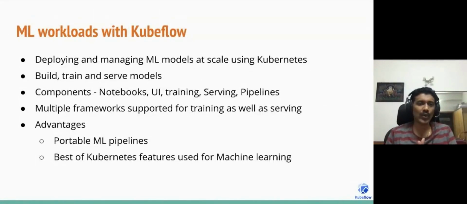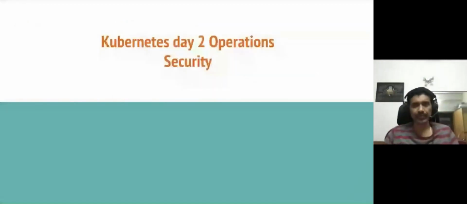Another example I wanted to mention was the ML workloads, right? So if you want to run machine learning workloads, Kubeflow is an open source project which allows you to run ML workloads and ML pipelines on top of Kubernetes, right? So if you see where this is going, right? It is becoming like a universal system for not just running your regular application workloads, but also your big data or your machine learning workloads within a single platform, right? So I see it's a very nice evolution that's happening.